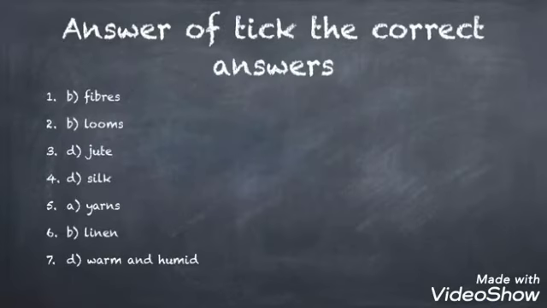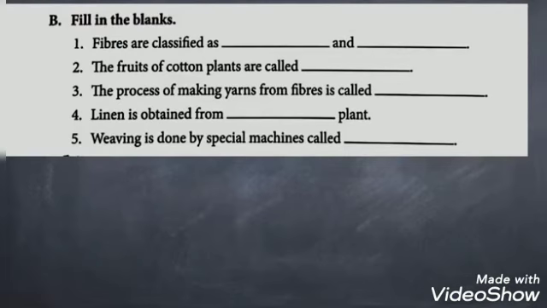For the third one, answer is jute. For the fourth one, silk. For fifth one, yarns. Sixth one, linen. Seventh one, warm and humid. Now let's proceed with fill in the blanks. Your first question is, fibers are classified as dash and dash.